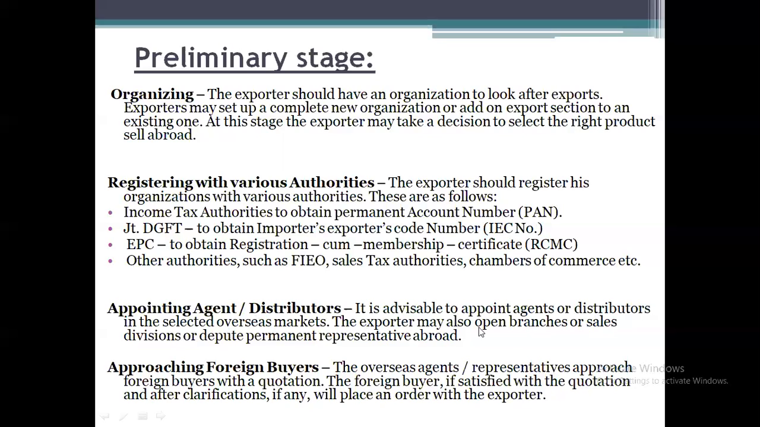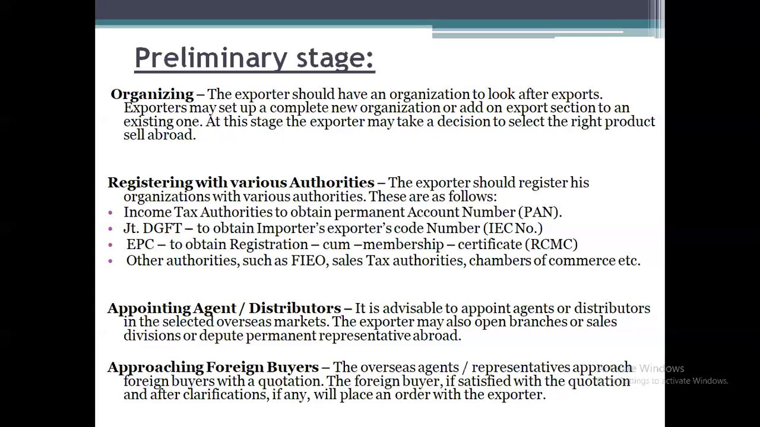The exporter may also open branches or sales divisions or depute permanent representatives abroad. Means they are going to appoint the agent or distributor in the other countries, because they can easily export the goods to that agent, and through that agent they can easily sell the goods in the other countries.